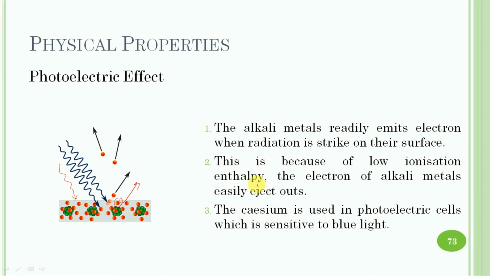And this is because they have low ionization enthalpy. Due to low ionization enthalpy, the electrons of alkali metals can be easily ejected from their surface. Among the alkali metals, cesium has the lowest ionization enthalpy, and hence it is mostly used in photoelectric cells. Cesium is sensitive to blue light.